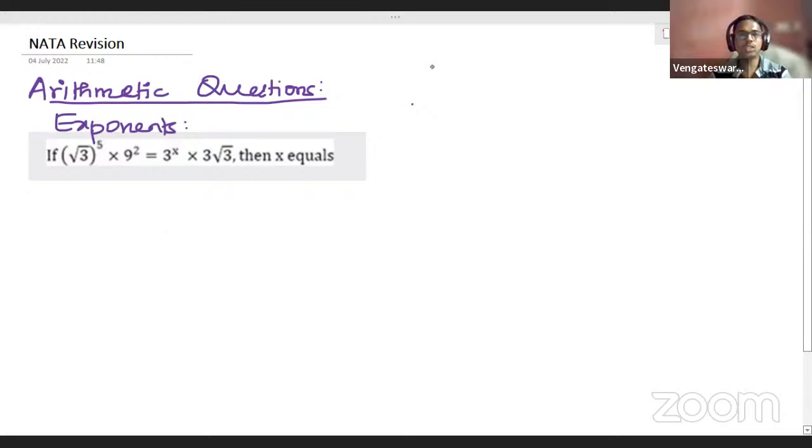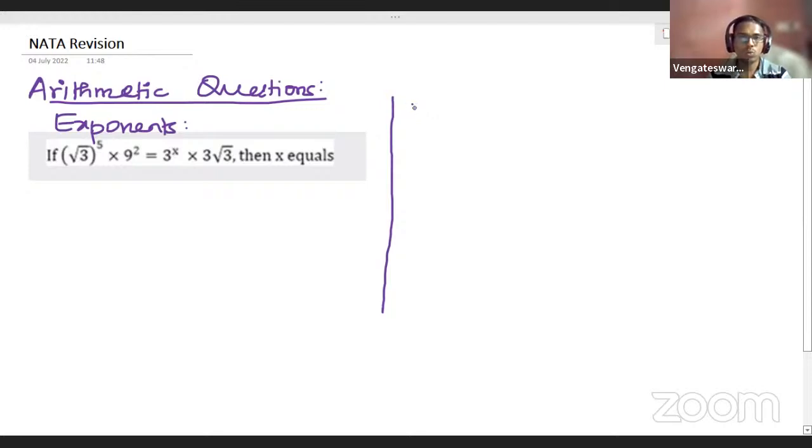Understand? So let me first of all list out the common axioms, the frequent axioms which are used here. I'll take this right hand side space to give you the axioms. Axioms are nothing but common rules which you need to use to solve this kind of exponents problems. So let me list them one by one.